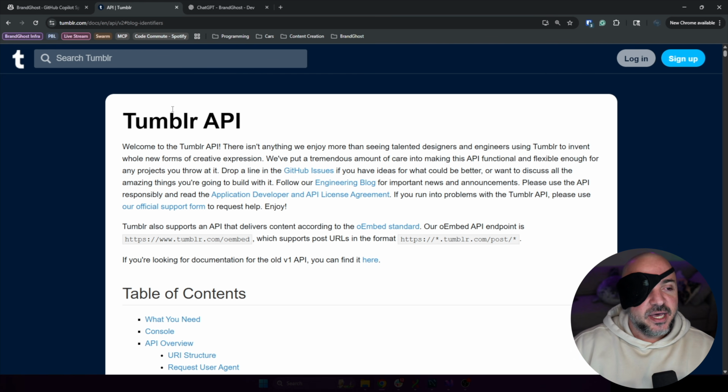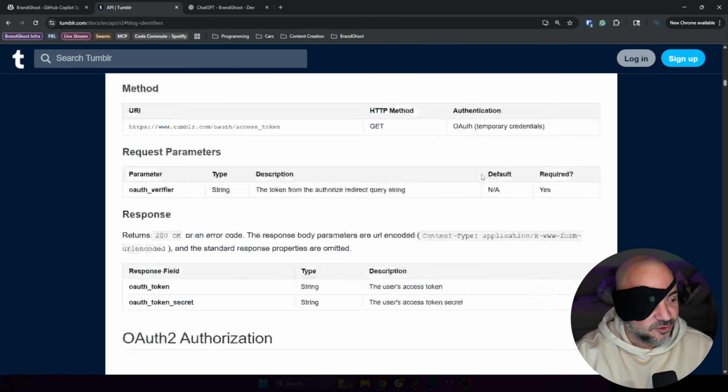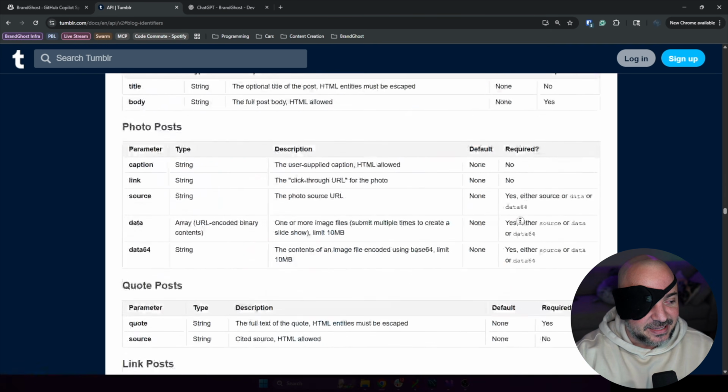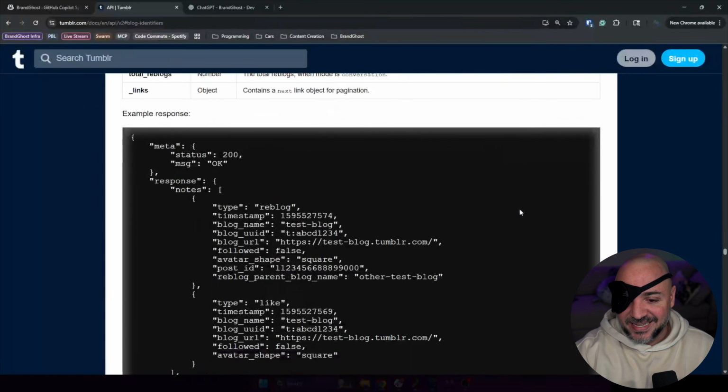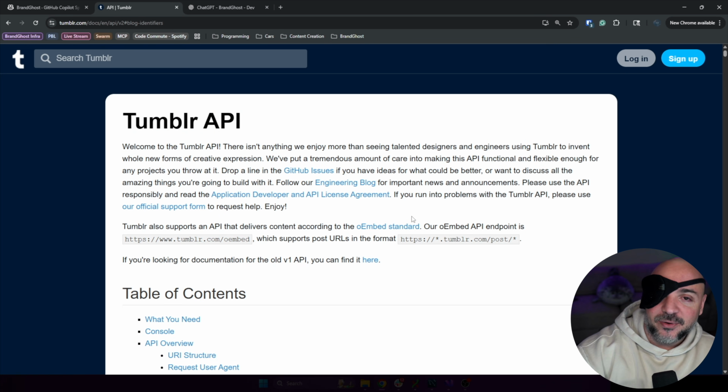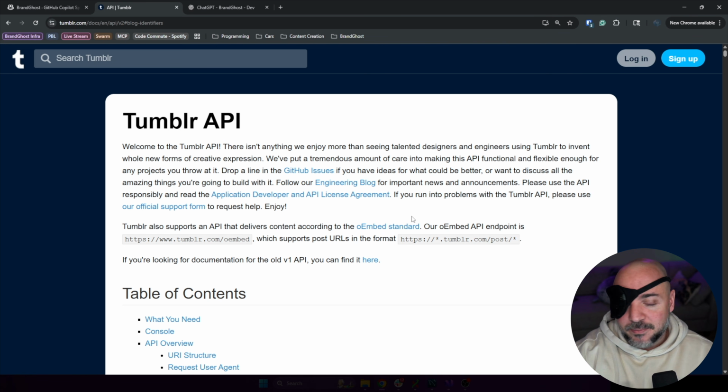That's my fault. So I said, I'm going to go to the Tumblr docs, and very conveniently, the Tumblr documentation, if I just scroll here, you can see the scroll bar on the right side of my screen. Look how tiny that is. There's all of the docs for the entire API on one page. That's lovely, because we're going to get help from AI today to try to build out this feature.